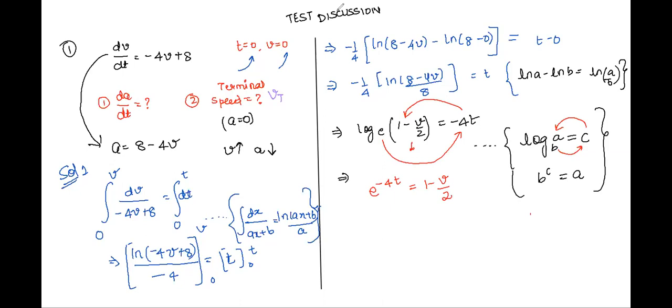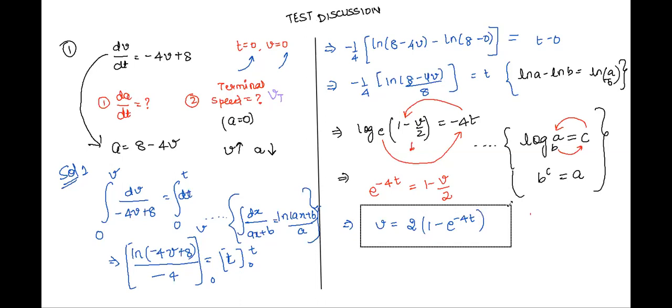Okay, then tell me further. So we'll get, therefore, v by 2 is equal to 1 minus e power minus 4t. We can take v by 2 on the other side. So v will be 2 times of 1 minus e power minus 4t. Can we see this clearly, Karuna? Easy?